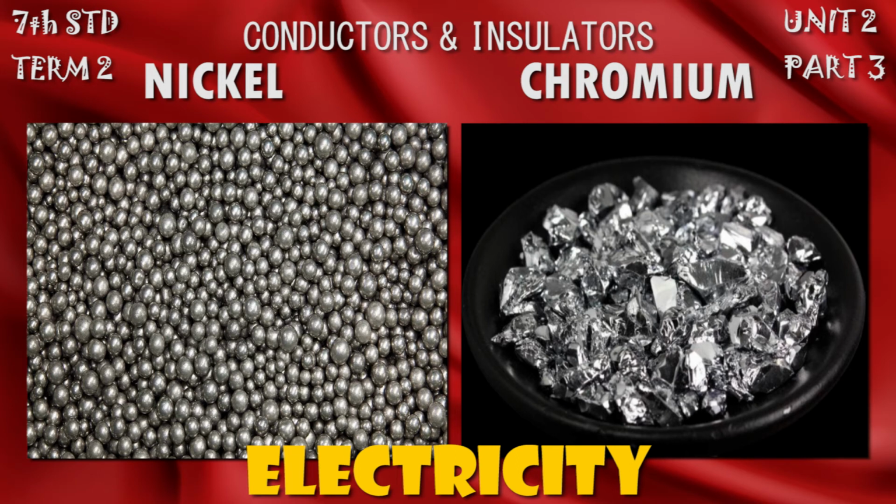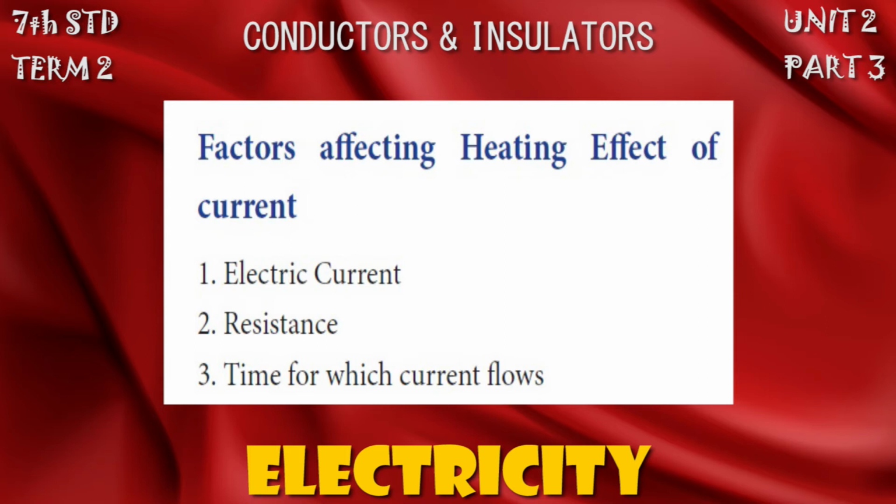In heating appliances, the heating element is made up of a material with a high melting point. The material name is nichrome. This is an alloy made up of two metals, nickel and chromium. Factors affecting the heating effect of electric current: current, if it is increased, the heating effect increases. Resistance, if it is increased, the heating effect decreases. Time for which current flows, if more time current flows, more heat is produced.